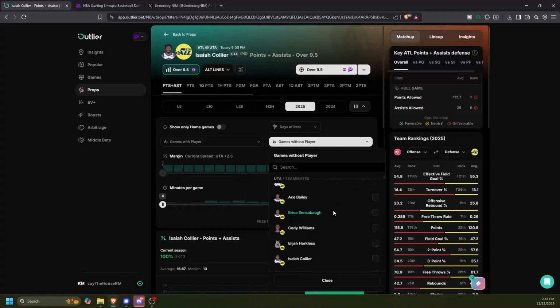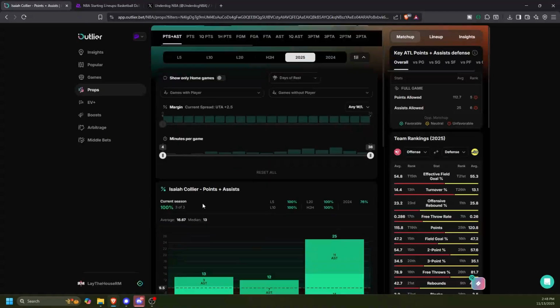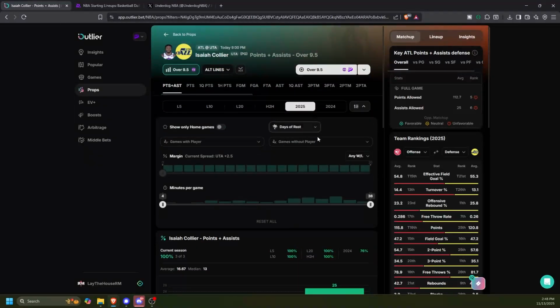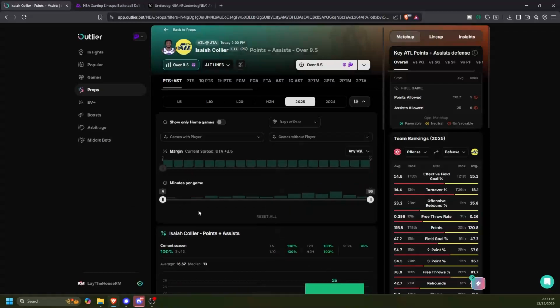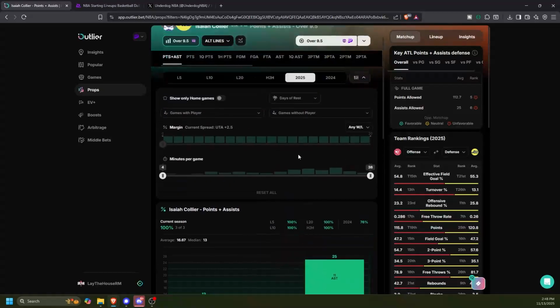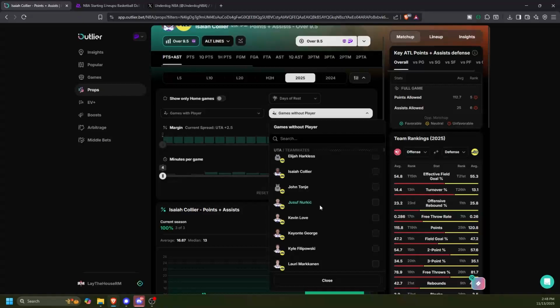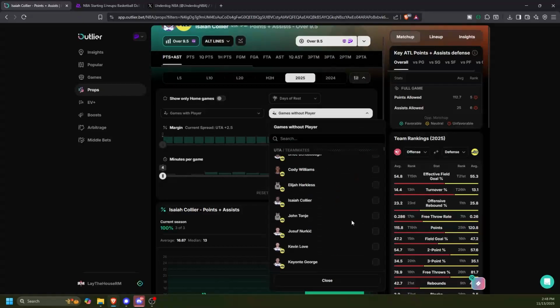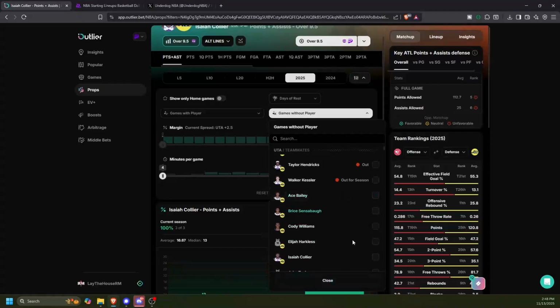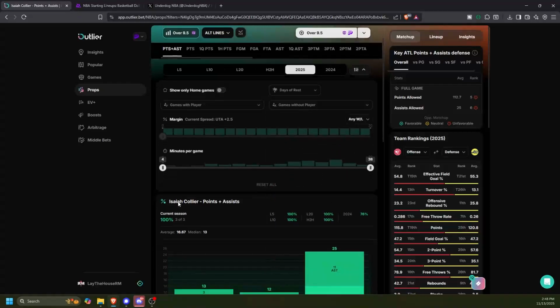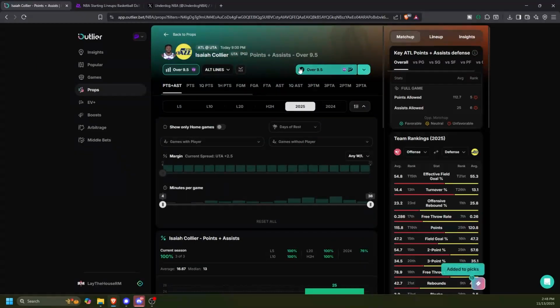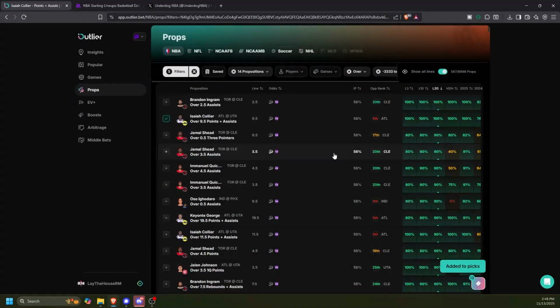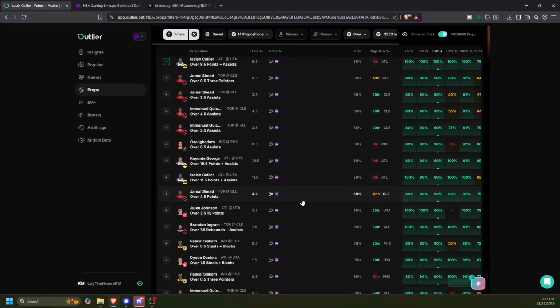Especially since he's going to get back in the rotation. You also have to see, was anybody missing in these games? Like, did Keyonte George sit in one of these games? No, he didn't. So you want to look at these kinds of things too. You have to understand what's going on in the situation here, what's causing this to happen. So this Collier 9.5 points and assists, I'll probably play that as a parlay filler.